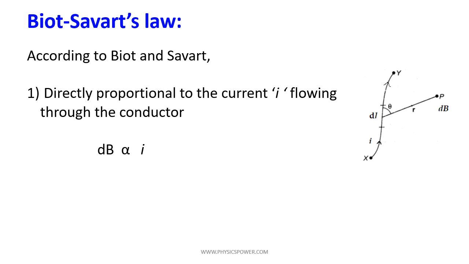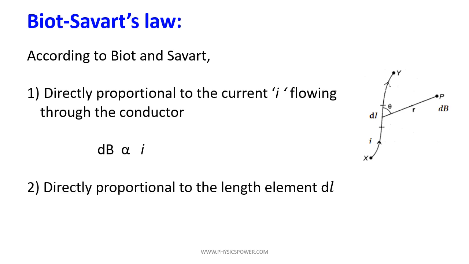And the second factor: the magnetic induction dB is directly proportional to the length element dl. Mathematically we can represent it as dB proportional to dl. Means if you consider a larger length element, means the current carrying conductor length is more, then the magnetic induction produced at that point will be more. So it is directly proportional.